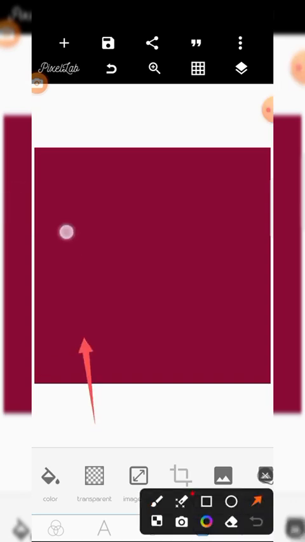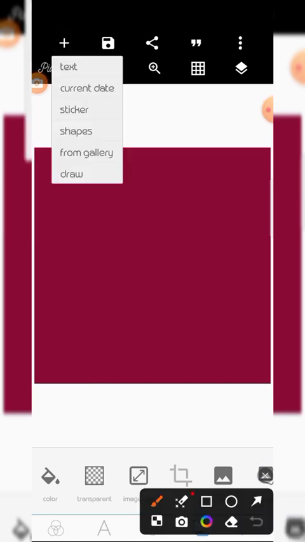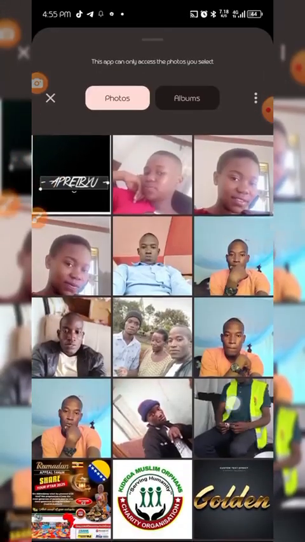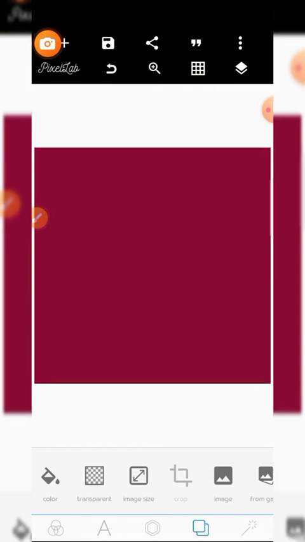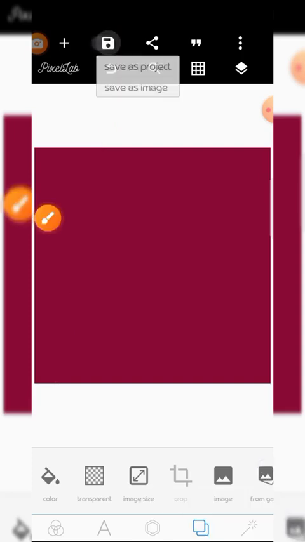When you want to upload a photo, you come to this plus, you tap it. Then you come to from gallery, then you select. It will take you automatically to your gallery where you have saved your pictures, so that you use them. We're done with the image upload. This second one is called the saving button.